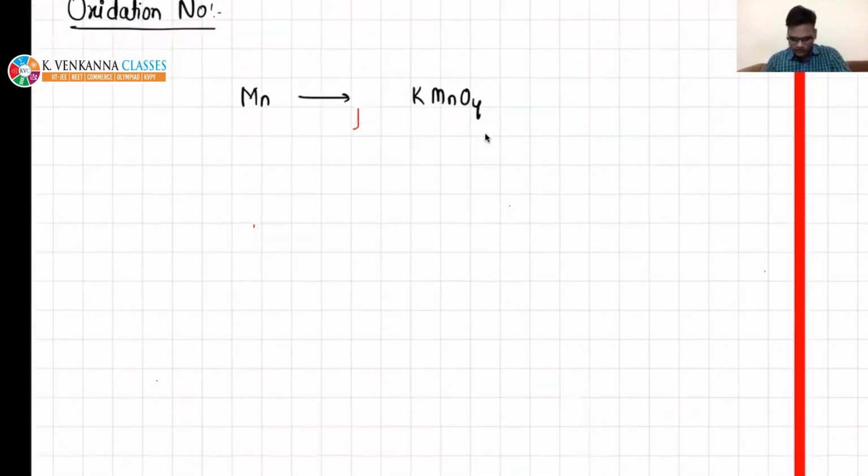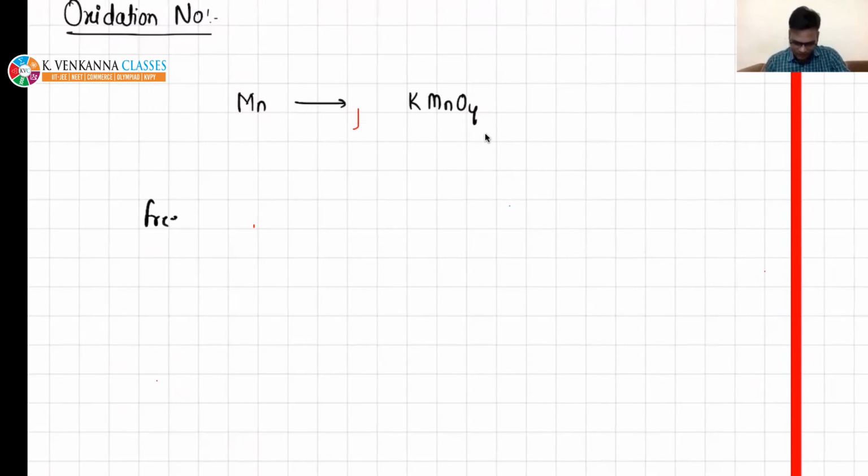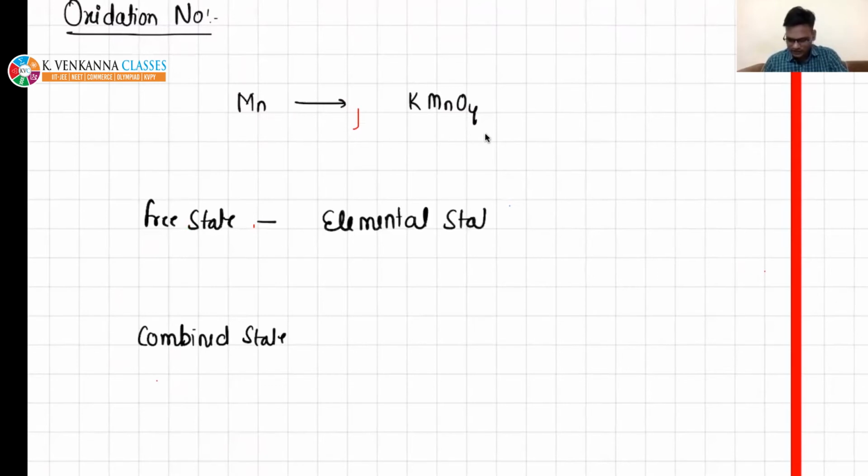So there are two terms: free state. What is free state and what is combined state? Free state, beta, is elemental state. It is nothing but elemental state. It is a state in which the element or the atoms are not combined with atoms of some other element.